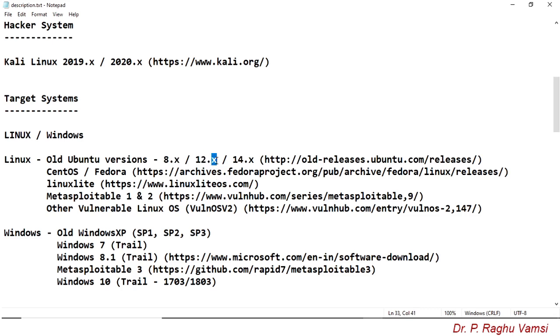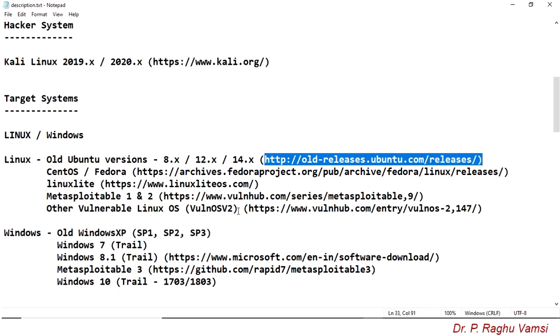Wherever I mention x, it means the related versions that came with the previous number, that is 12.1, 12.04, 12.3, etc. In order to download any one of these operating systems, you may visit this particular website. You will find all these links in the description section of this video. You may visit these links, download the related version and install it in the virtual machine.